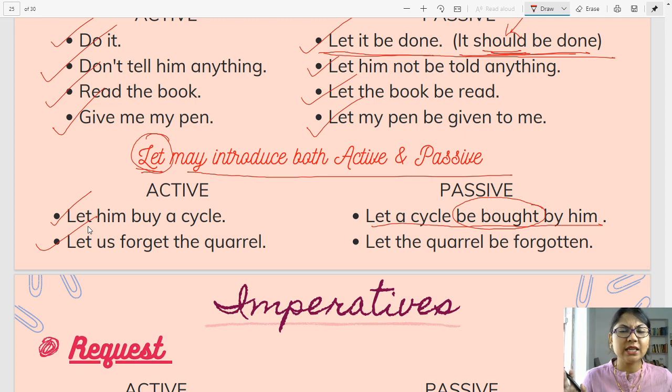Let us forget the quarrel. Some of us keep on fighting and fighting. Let us forget the quarrel. What will be the passive form? Let the quarrel be forgotten. Alright.